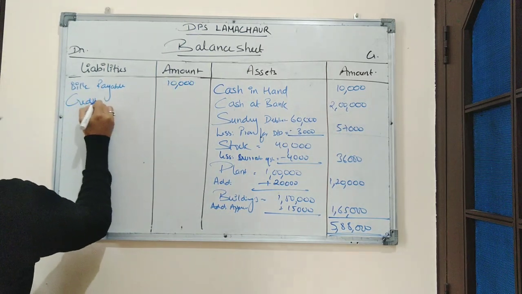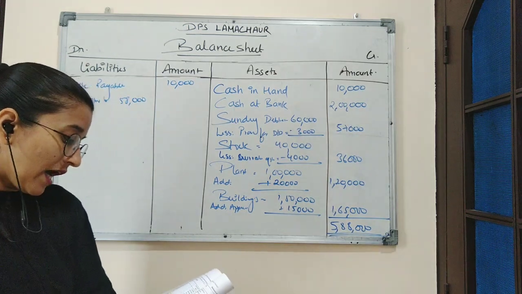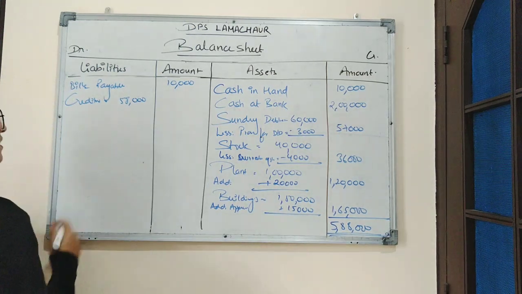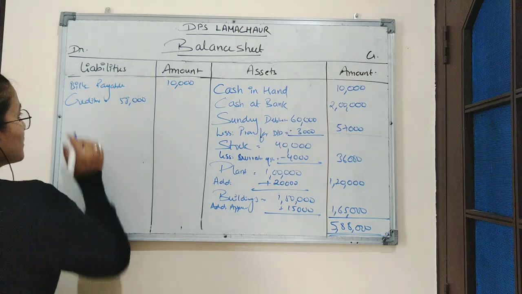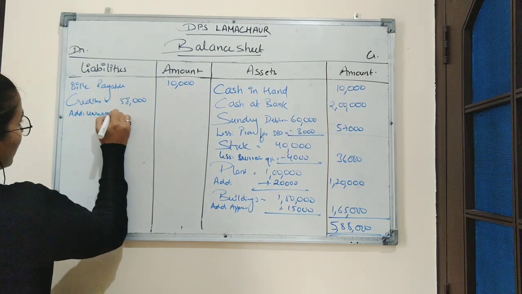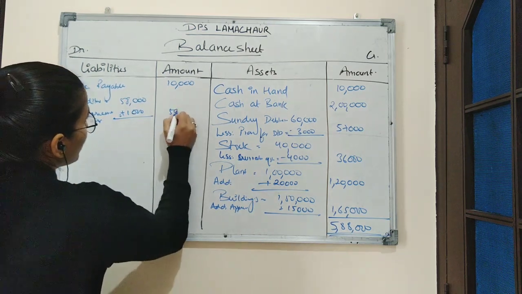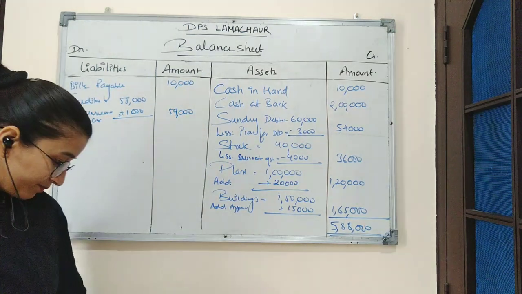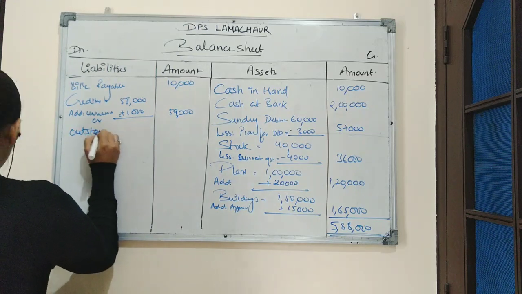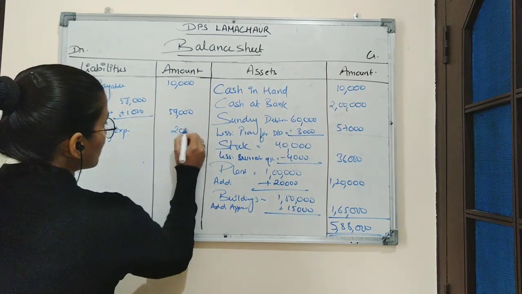Then creditors, which is of 58,000, but in the adjustment it is given that the creditors were unrecorded to the extent of 1,000, which means the liabilities were unrecorded. So we will add unrecorded liability here, unrecorded creditor, which is 1,000. So total of creditors will be 59,000. Then outstanding expenses. Outstanding expenses are rupees 2,000.